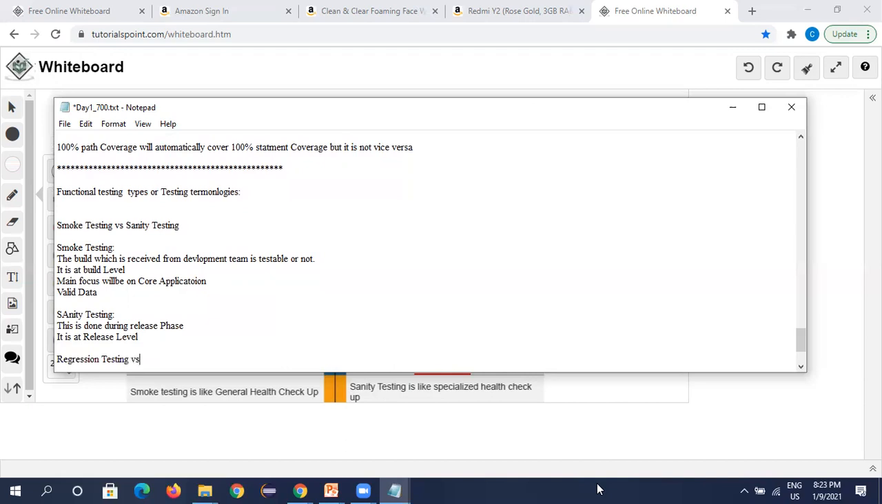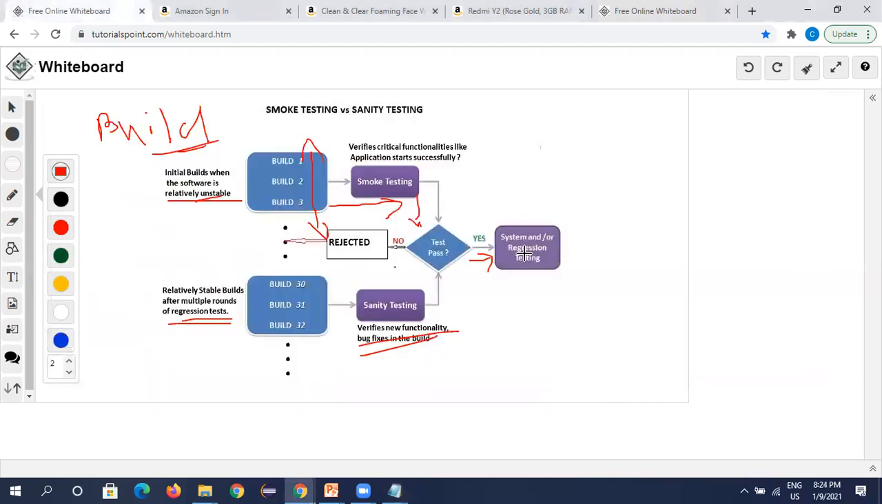Yes, I have a question. Release level, in the sense, which environment? Like in production or development? Not in production. Because see, here if you see the map, the sanity testing is done, and after sanity test we need to do system test, right? Or regression testing. So release for the test environment.